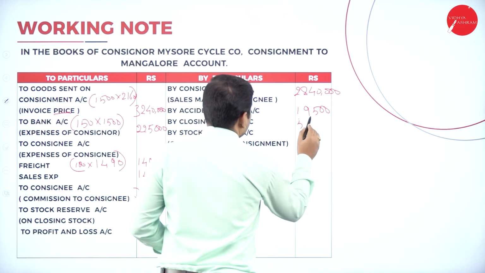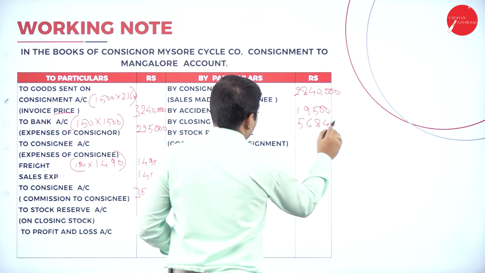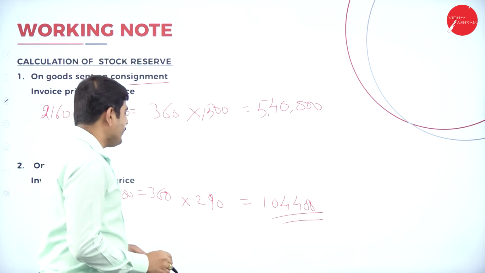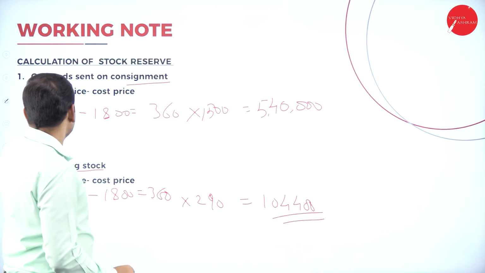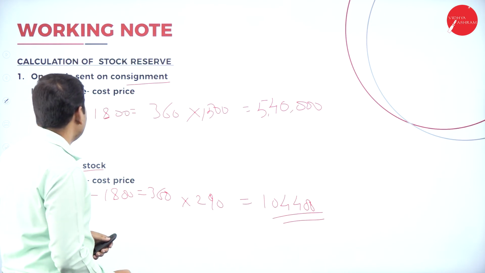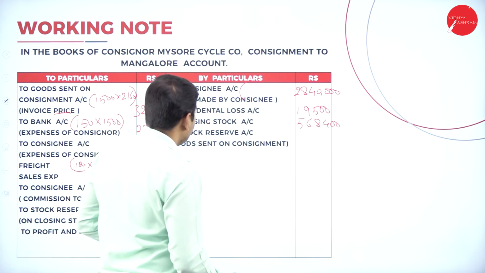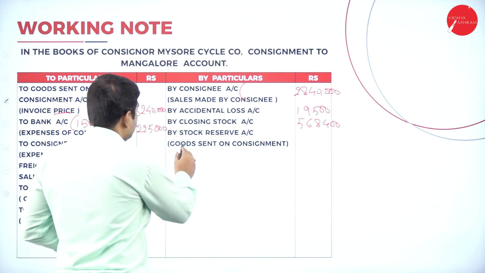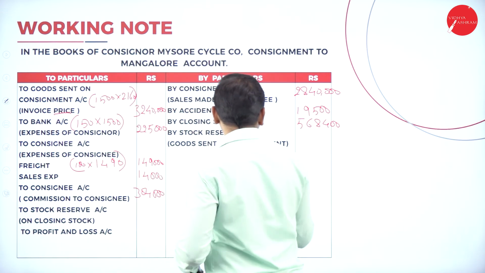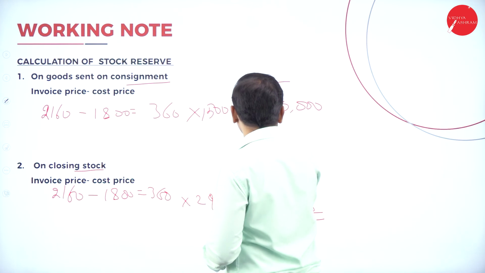So stock reserve, we have calculated here. Stock reserve on goods sent on consignment is 5,40,000. So to stock reserve on goods sent on consignment, 5,40,000.